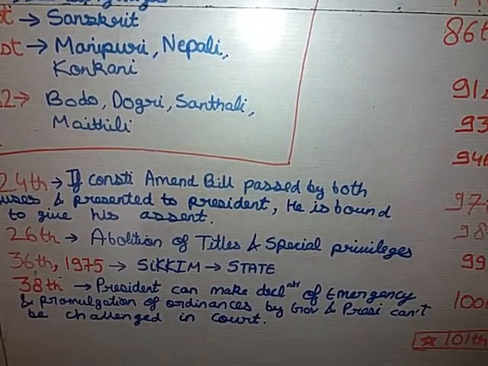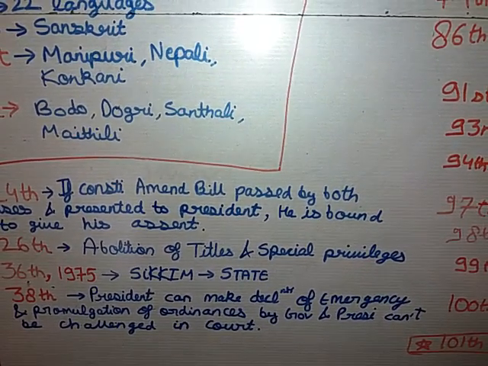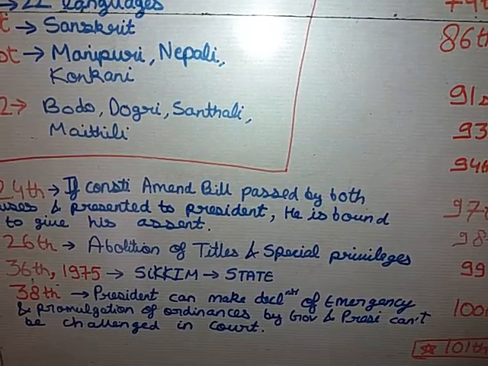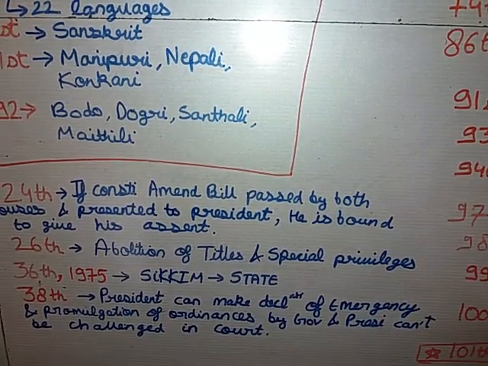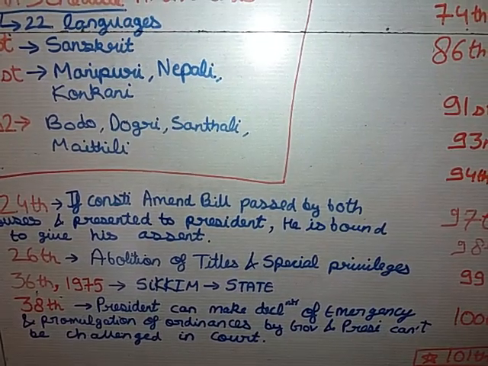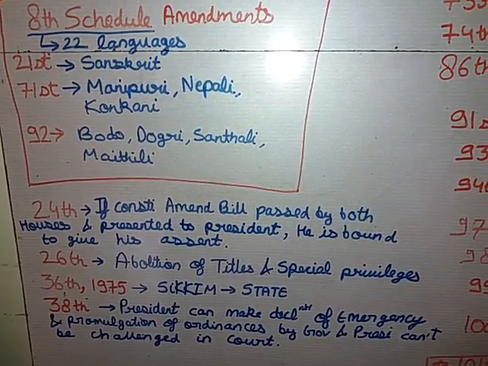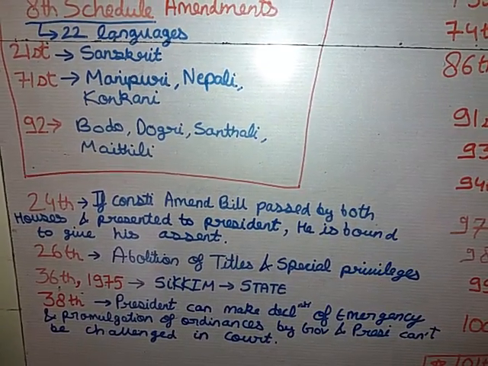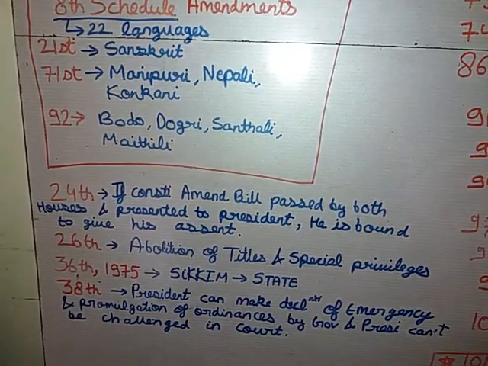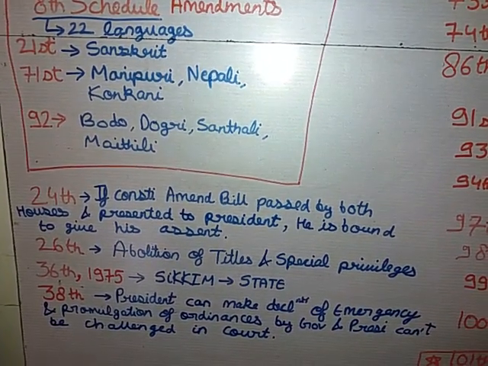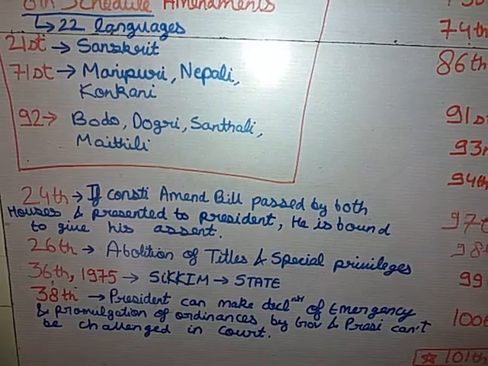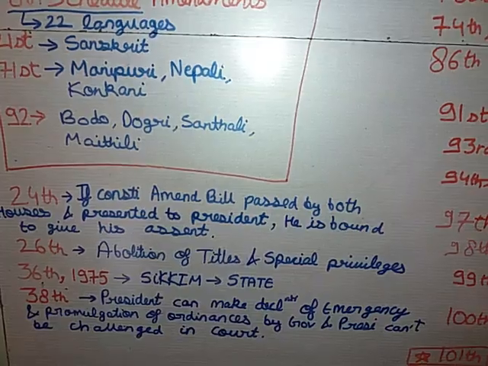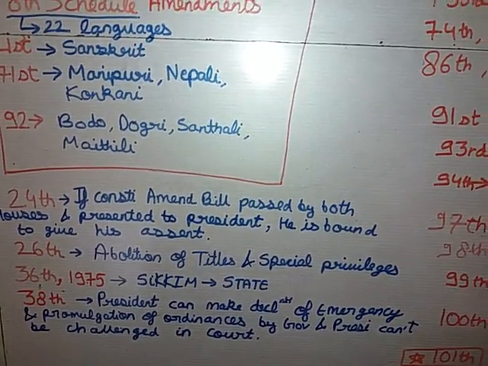Then comes your 38th Amendment Act, according to which the president can declare an emergency, and his ordinances, which are passed by both the president and governor, cannot be challenged in a court of law. Means if the president feels like imposing an emergency or promulgating an ordinance, then it cannot be challenged in a court of law. But as you have all heard about the SR Bommai case, later it was taken up by the Supreme Court and declared ultra vires. So at present there is the option of judicial review by the Supreme Court in any of the state emergencies imposed by the President of India.